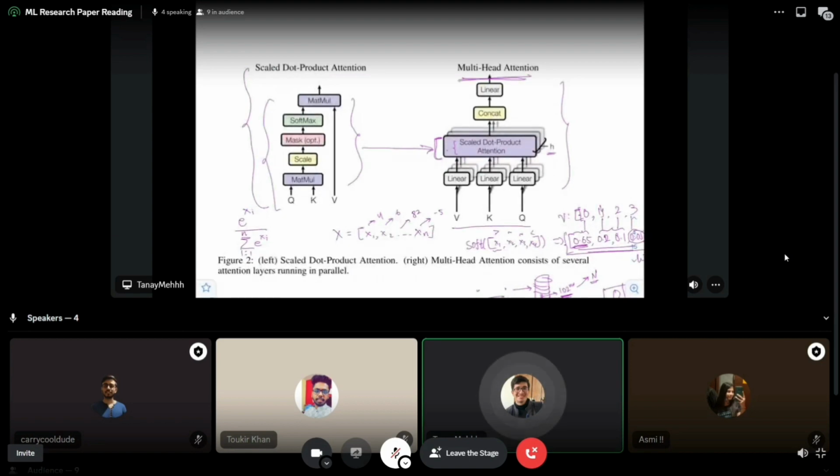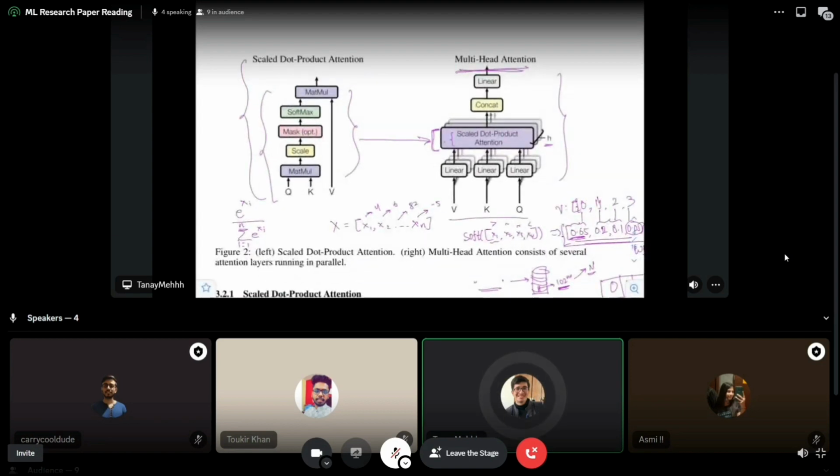Why we use multi-headed attention is, let's say, at one point a scaled dot product attention can only pay attention to one specific thing in a sentence. Think of it like that. Multiple-head self attention can pay attention to multiple things at one point in a sentence. This is why multi-headed self-attention. H is also a hyperparameter, how many heads there should be versus how many blocks there should be, which you will learn later, and the output of each of these are concatenated.